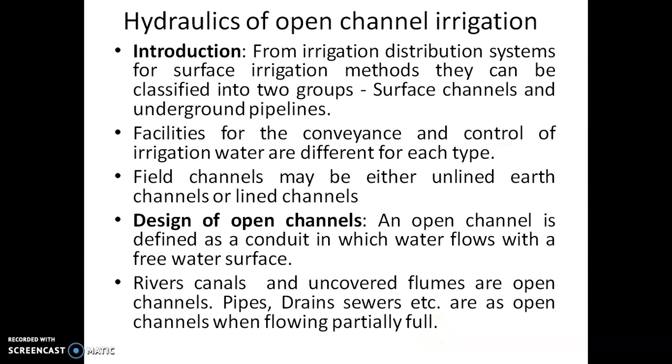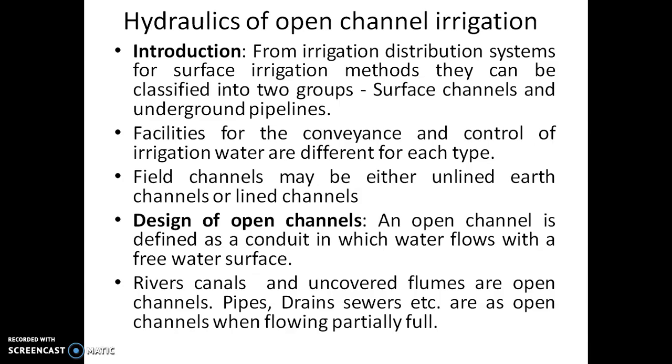See, irrigation distribution systems for surface irrigation methods can be classified into two groups: surface channels and underground pipelines. The irrigation water is also conveyed through underground pipelines. Of course, surface channel is the majority one. The facilities for conveyance and control of irrigation water are different for each type.